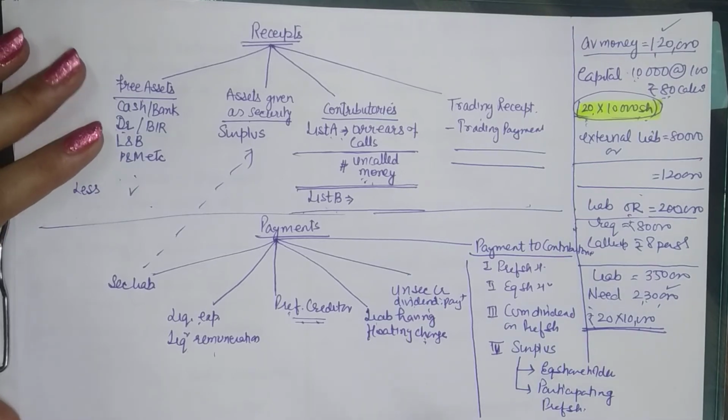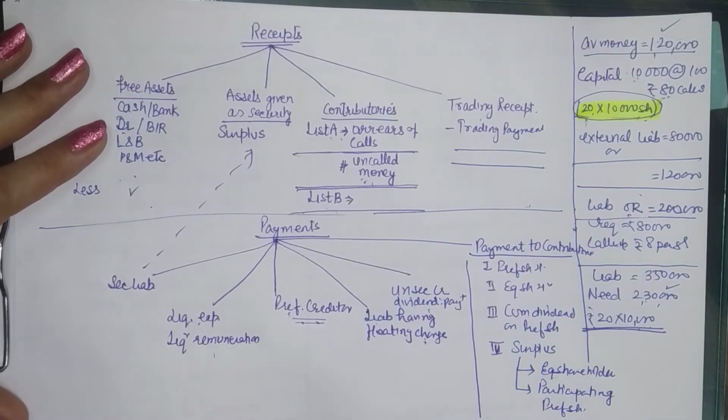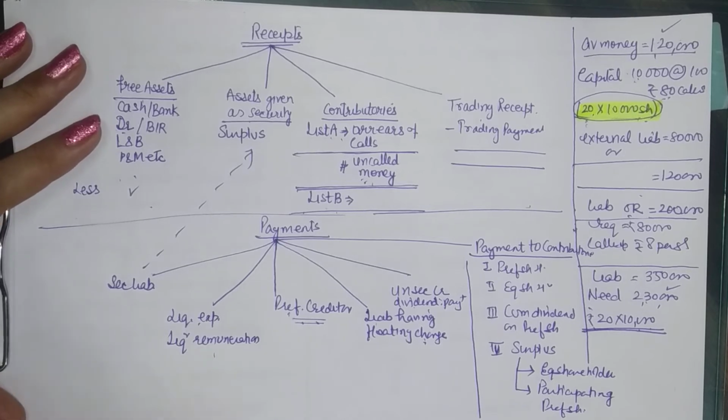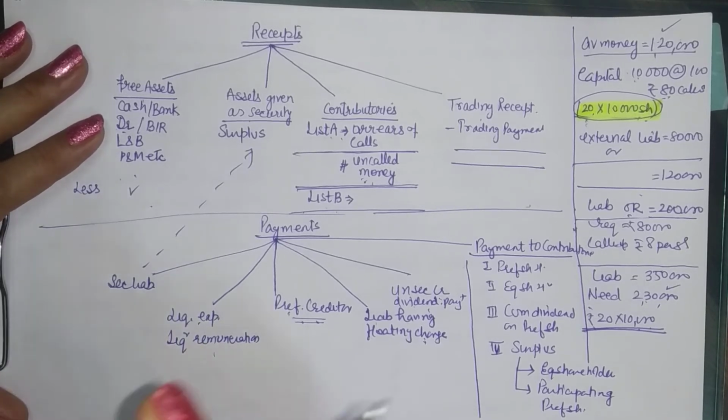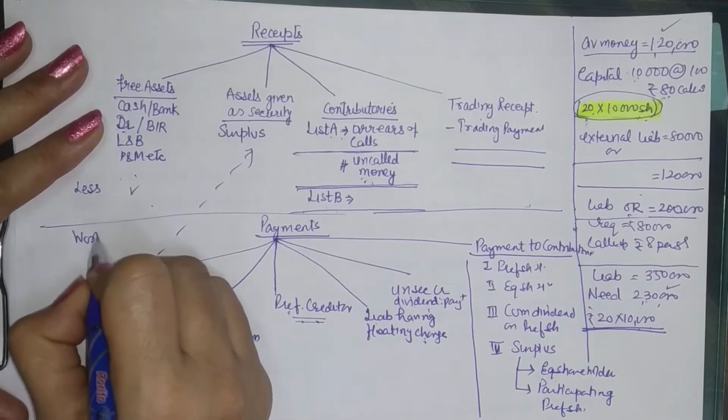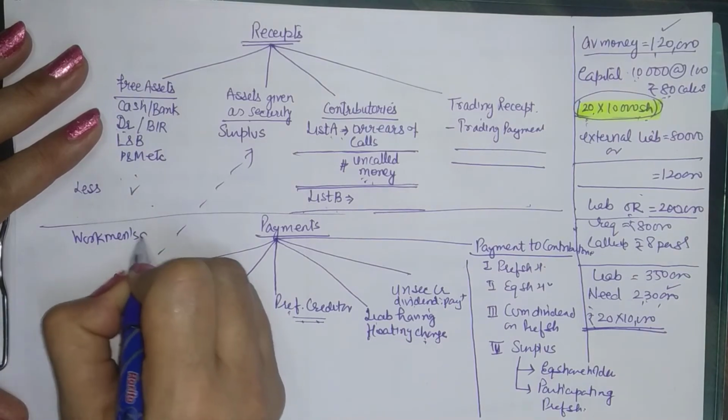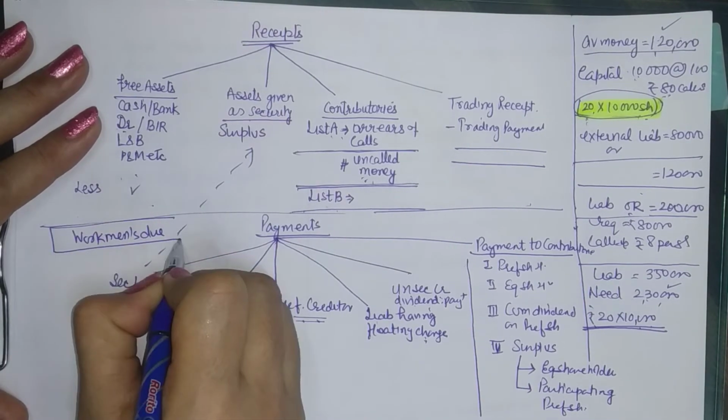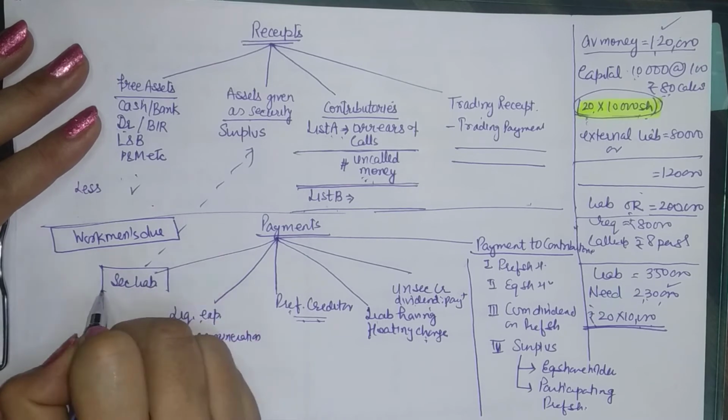Now herein we need to remember one more thing, like we studied that we have certain overriding preferential payments and the pari passu clause. So in case you have some workmen's dues, don't forget to record workmen's dues along with the payment of secured liabilities.